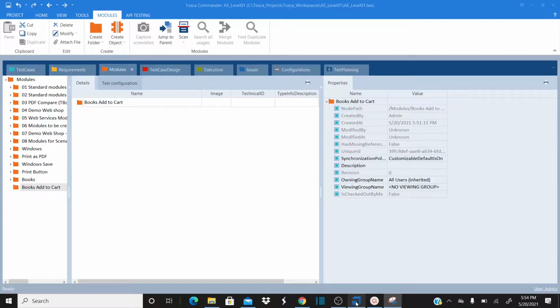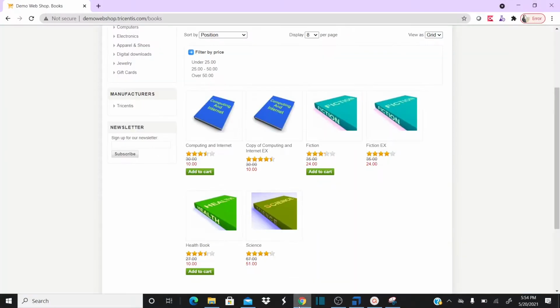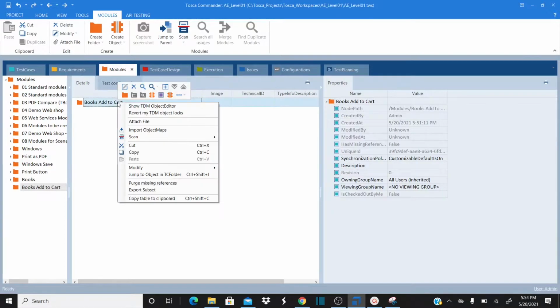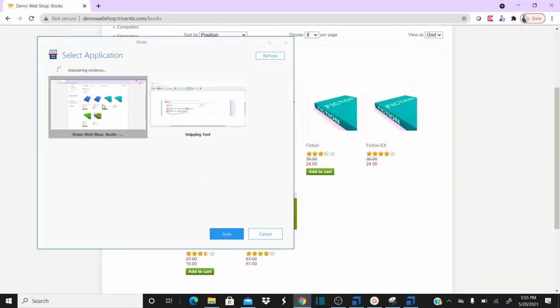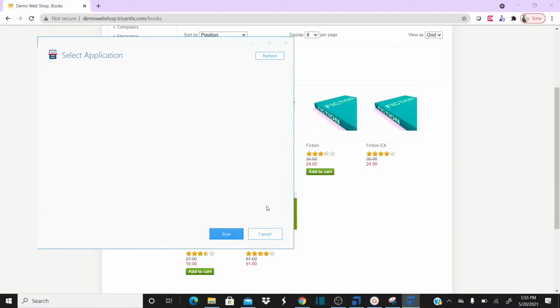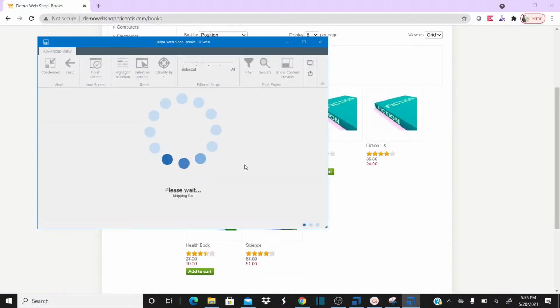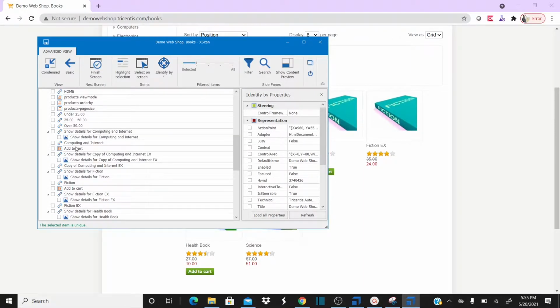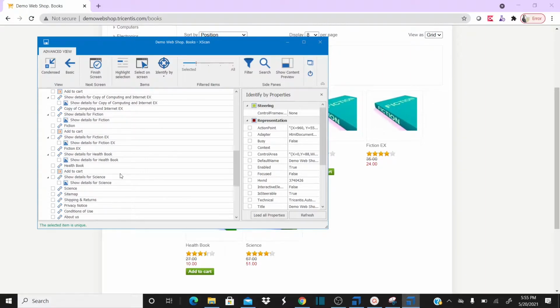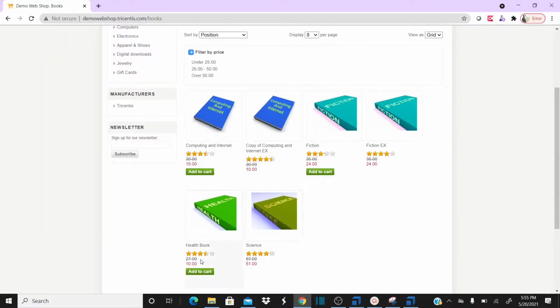Okay, so for that, let's go back to our Tosca and then let's scan the page. Right click, scan, click on application, and once it gives you the option to scan the page, let's select the required page. So this is my required page, and then click on the scan button, and it's going to bring all the controls of your page. So if you see here, I have add to cart button 1, 2 and then 3.